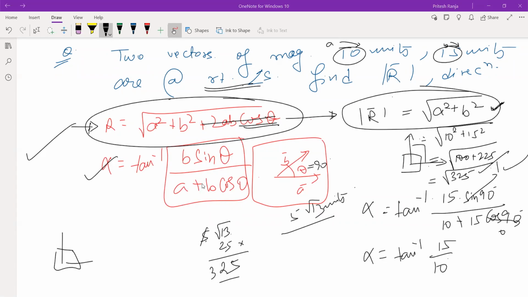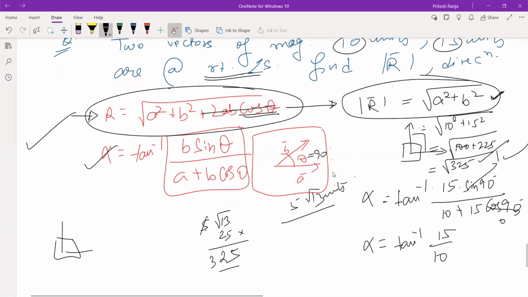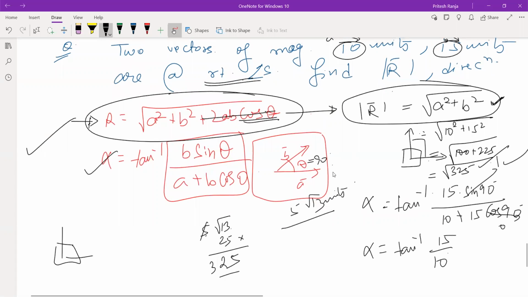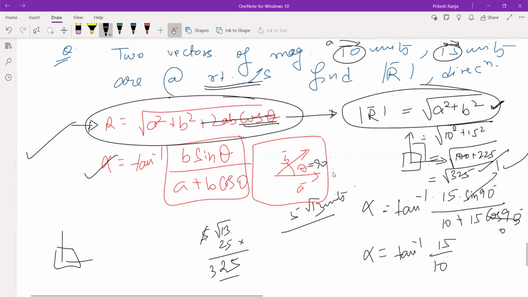Okay, so everyone understood till here. So in the next class, we will begin with the vector operations. We will do first few questions based on what we learned today, and then we will do the next vector operation, that is the dot and the cross product. So we have a lot of questions to do in this resultant operation.